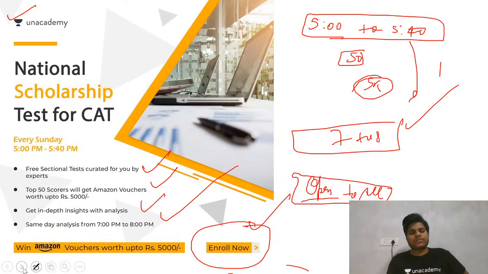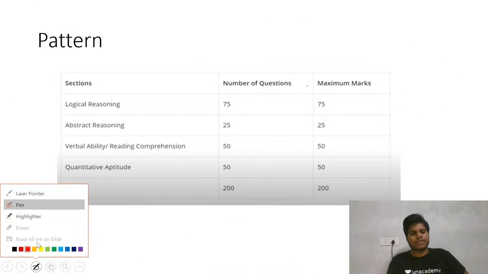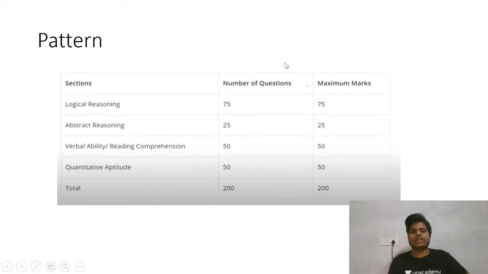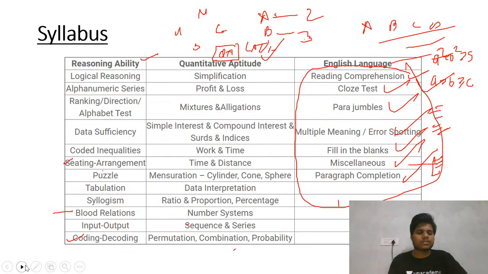So if we talk about how to prepare, let's come to the preparation part, what your strategy should be. Just a sec.